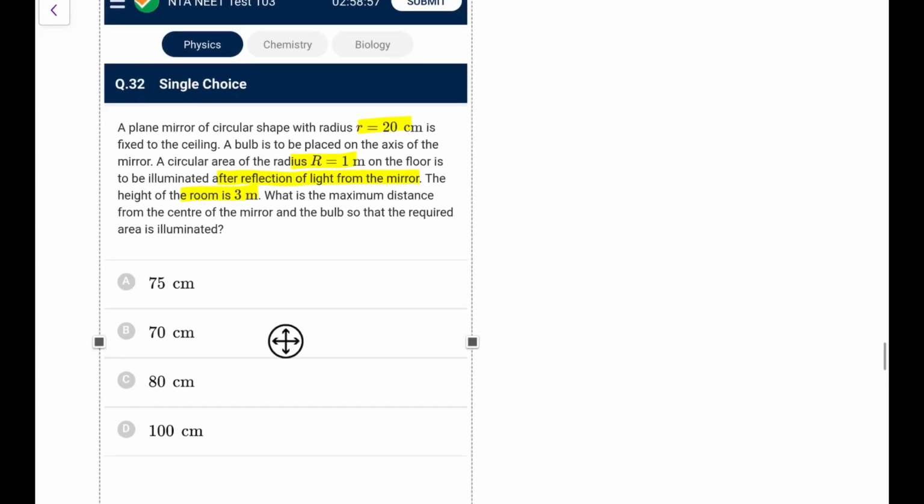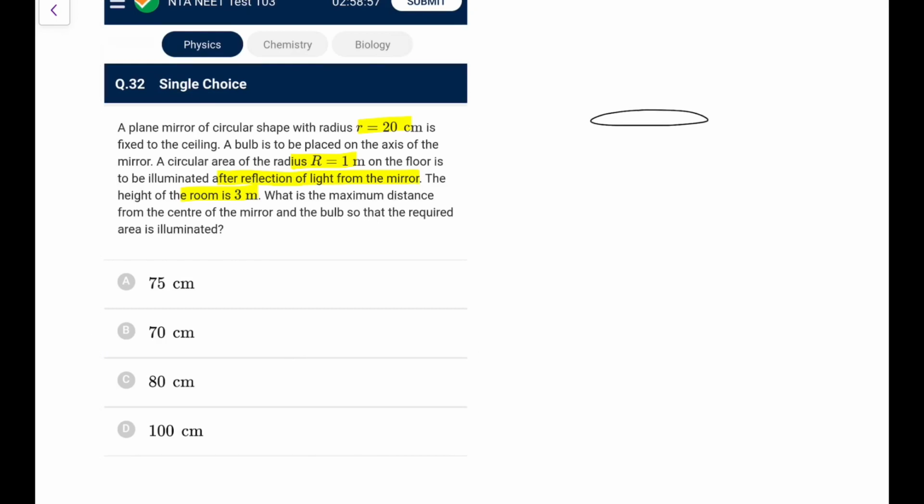Let me draw it by hand only. So let's say this is a mirror fixed to the ceiling, and this is your floor here, and the object is placed... What is the maximum distance from the center of the mirror so that the required area is illuminated? So let's say the bulb is placed here, B, and let's say this height be h. So first of all, the image of the bulb, B dash, would be like this, and the rays will be coming. I can draw from here.